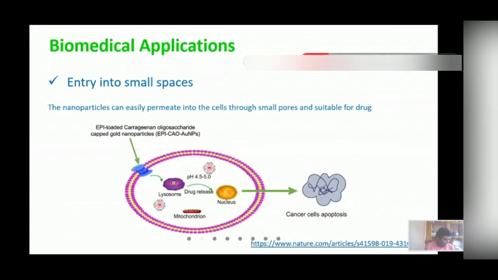Now, as discussed in brief, the biomedical application of nanomaterials, as we are running out of time. Nanomaterials being very small in size, they can enter very easily into the small pores of the cell. That can be used for several biomedical applications. So, let us see.